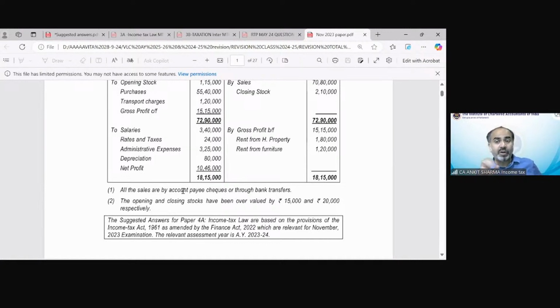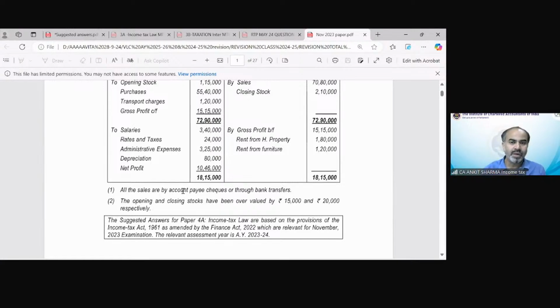Because for section 44AD, if it has been transferred from bank or via cheque, we will take only 6% of that sale as deemed profit under section 44AD. So you can see this information is very vital. You cannot apply 8% or 6% by assumption. It has been specifically given that you have to apply 6% in this situation.